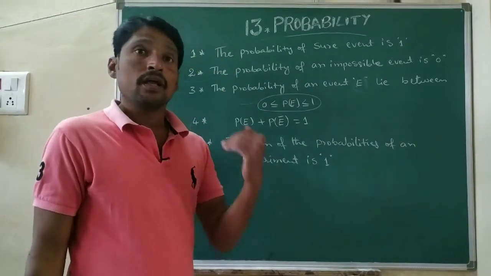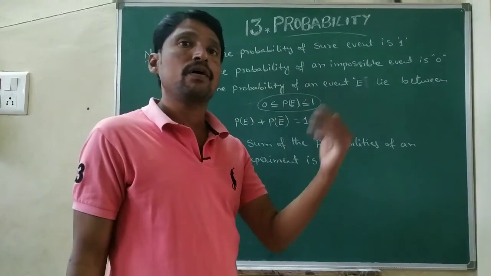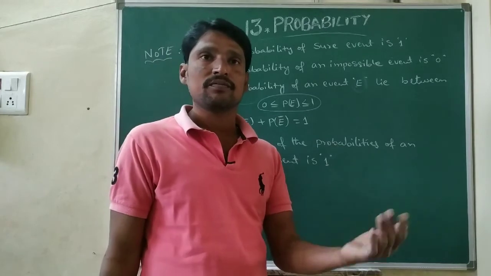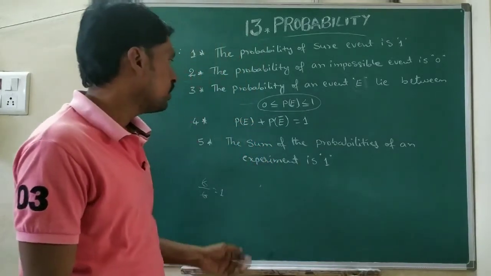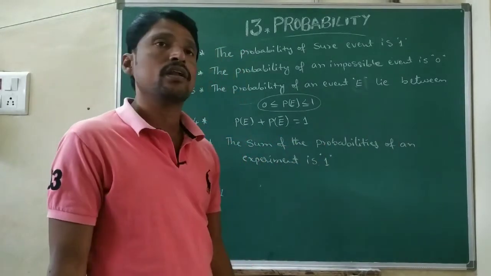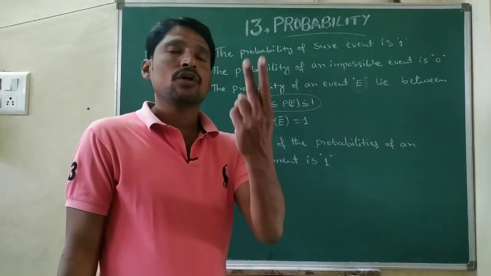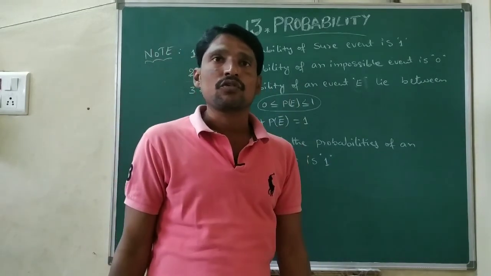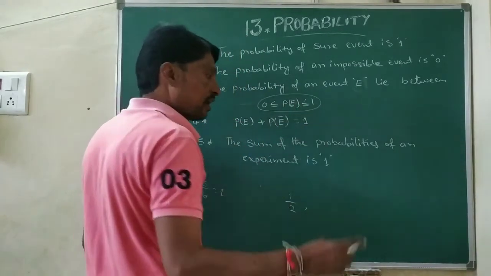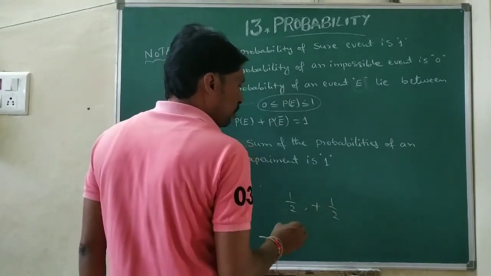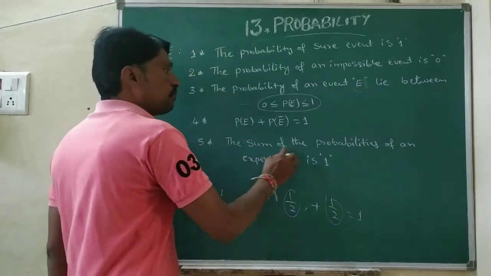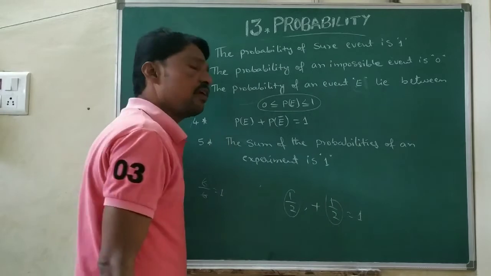Fourth: P of E plus P of E bar equals 1. E and E bar are complements of each other. Next, the sum of the probabilities of all outcomes of an experiment is 1. For example, taking a coin, the probability of getting a head is 1 by 2, and tail is 1 by 2. Half plus half equals 1. So the sum of the probabilities of an experiment is 1.